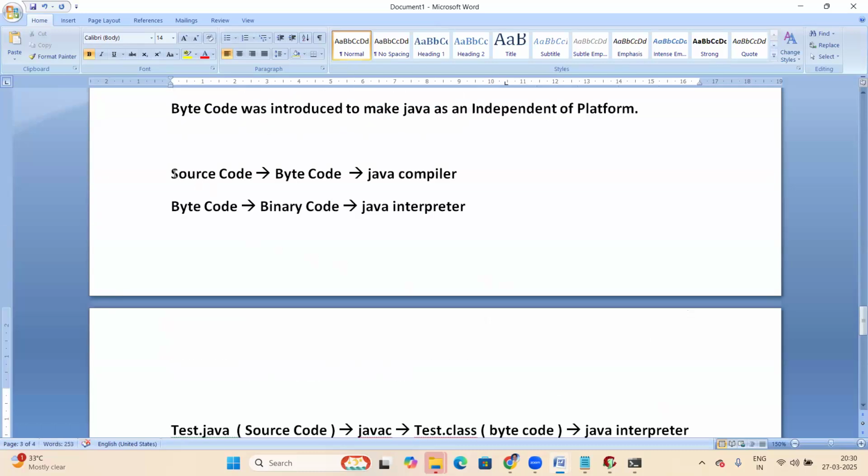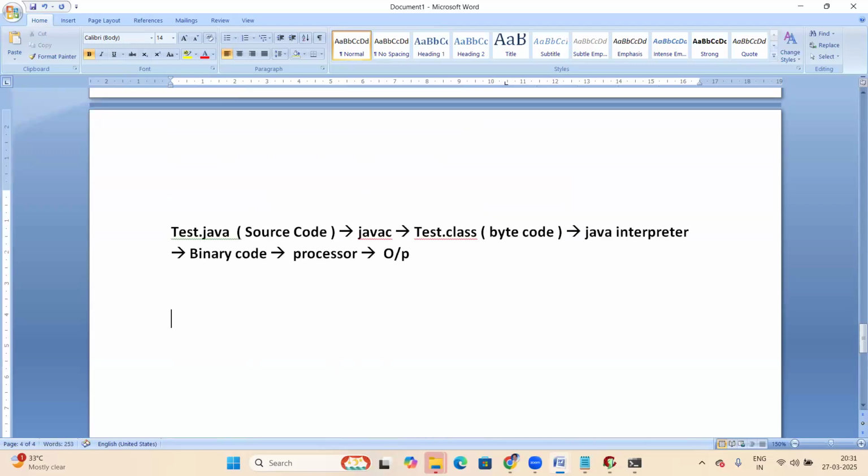First, source code is converted to bytecode by the Java compiler. Then bytecode is converted to binary code by the Java interpreter. Here, Java program errors are checked by the compiler. If there are no errors, then program execution happens, using the .class file, and the execution is done by the interpreter.